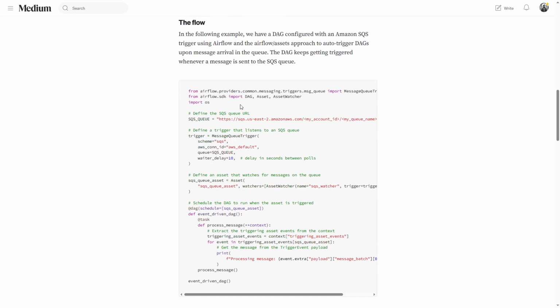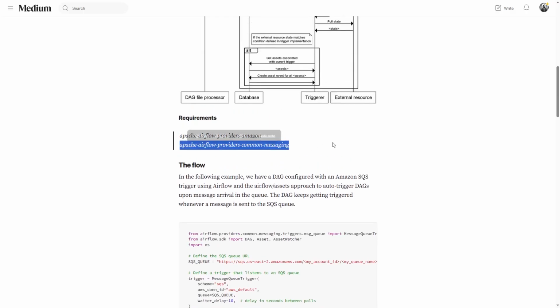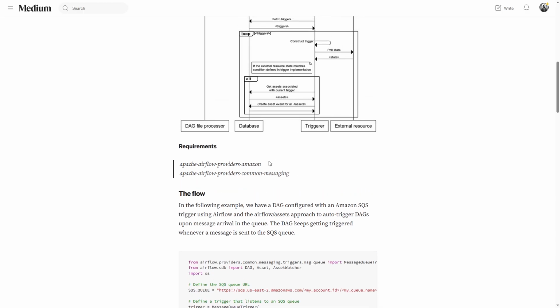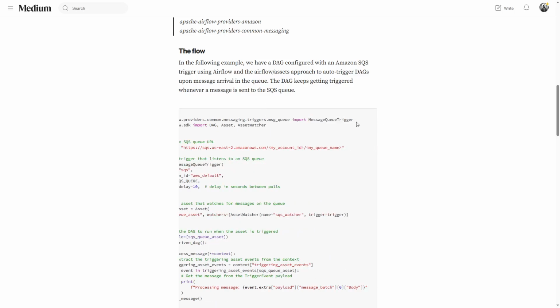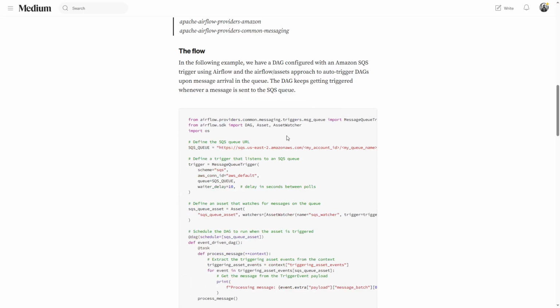The flow we have already understood, but let's see how we define it. What we have to do is install these two. For example, if we want to trigger a DAG based on a message in an SQS queue, we will install apache-airflow-providers-amazon and apache-airflow-providers-common-messaging. Amazon will have all the things related to AWS constructs, like SQS and AWS connections. And messaging is the message queue or triggerer that has been implemented by AWS, which comes from the common provider. And we also have the DAG, asset and asset watcher because we need to create those.